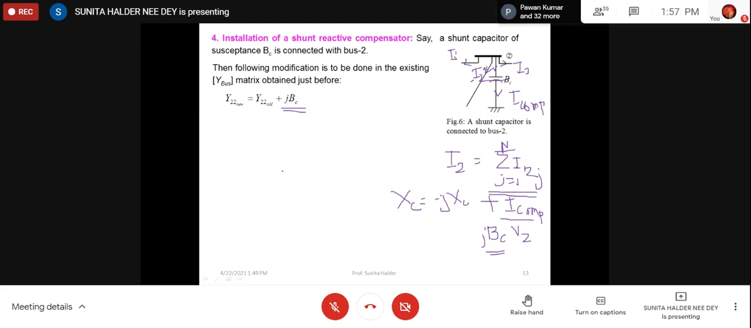But shunt reactive compensation is always with the bus, in between bus and ground, on per phase basis. So it is not the series impedance, it is shunt, like the half line charging. So it will be added only with the bus, for the shunt capacitive compensation. Only the diagonal elements will be modified, not any off diagonal elements. Understood?